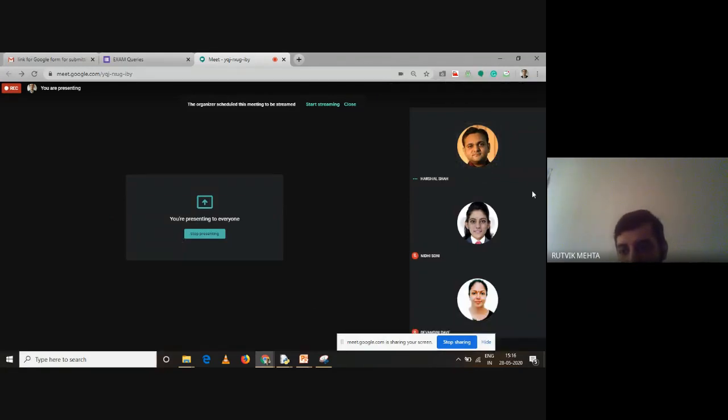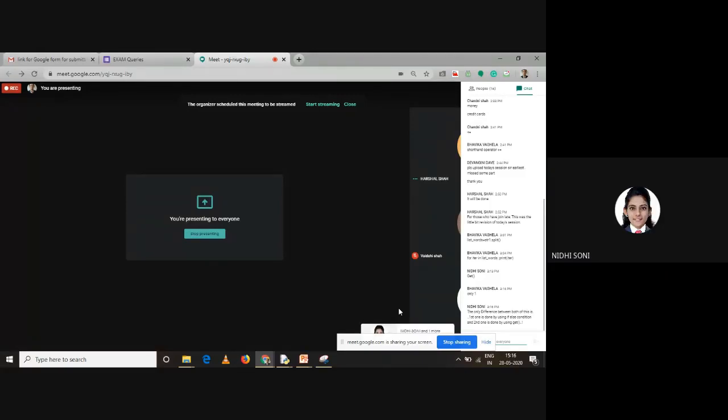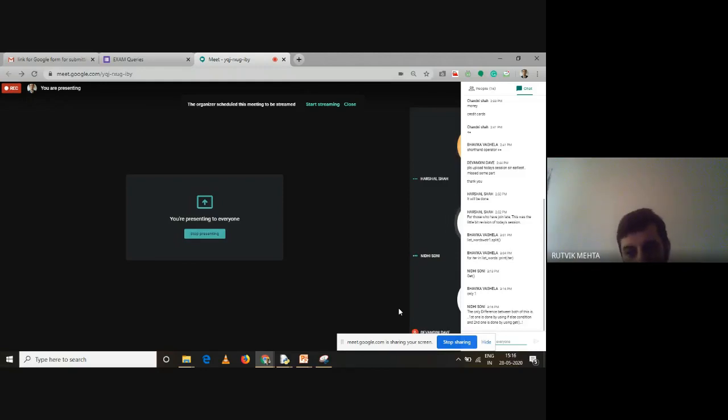The only difference between both of these is, the first one is done by using the if else condition, and the second one is done with the get method. Nidhi, you are correct. The second one is done with get, and the first one is done with the if else condition. So that is absolutely right. Yes, this is the only difference, the if else and the get method. Nothing else is different, Nidhi, both are the same. Okay sir, thank you.